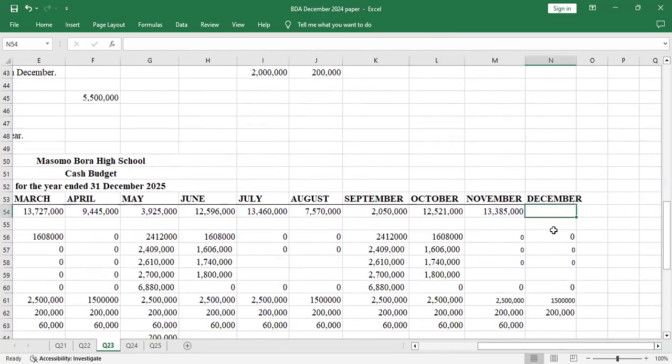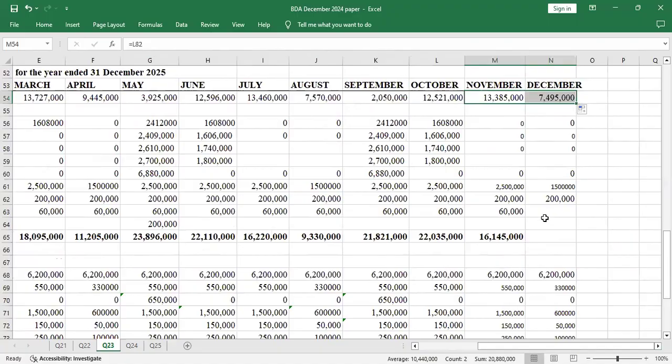Then you go to the last one, which is the last month, December. Here you will drag this. Yeah, then we were just told that there were borrowings, so it doesn't affect this other wing. So you drag that, get that value.